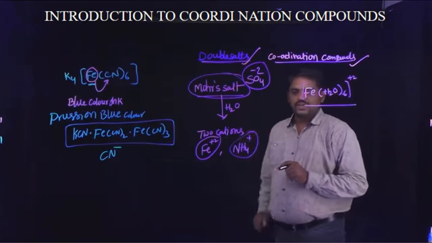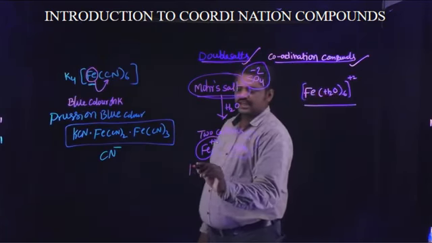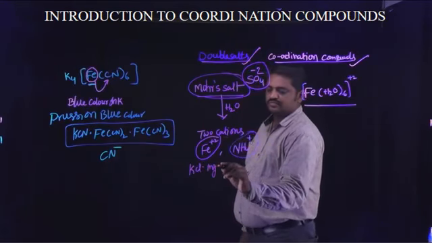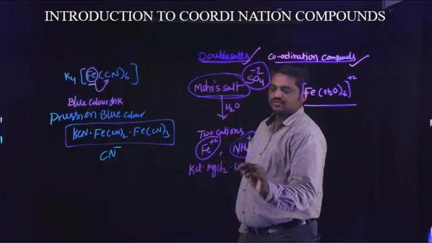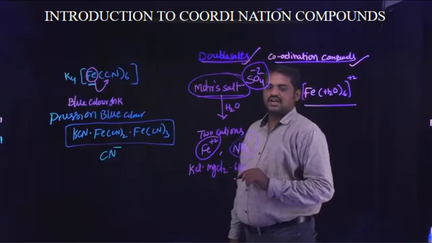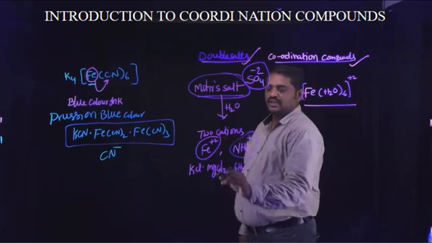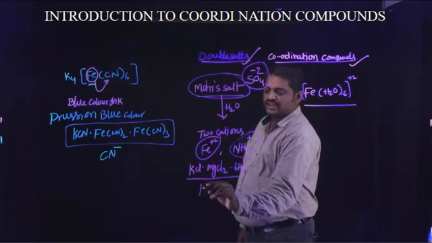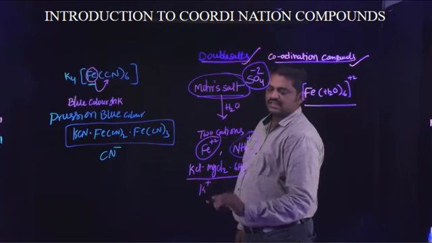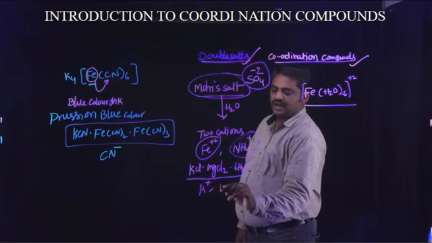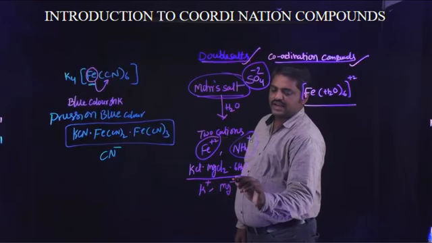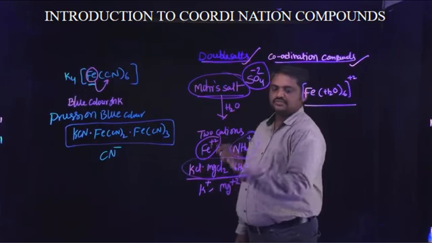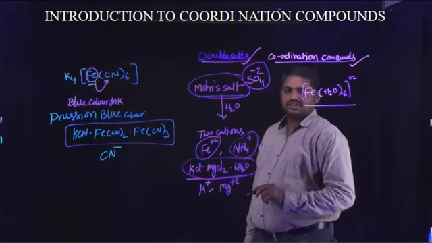Another example of a double salt is KCl, MgCl2, 6H2O. When this salt reacts with water, it dissociates into two cations, the K+ cation and the Mg2+ cation.